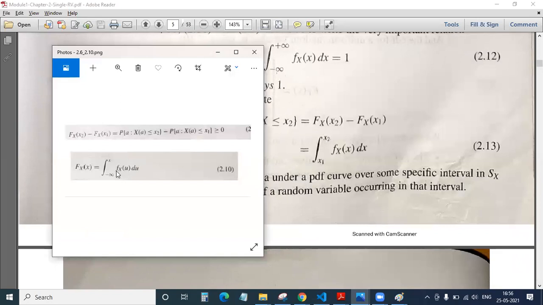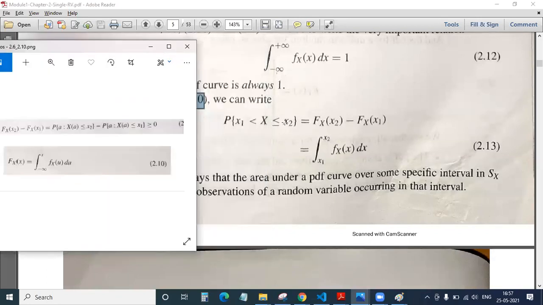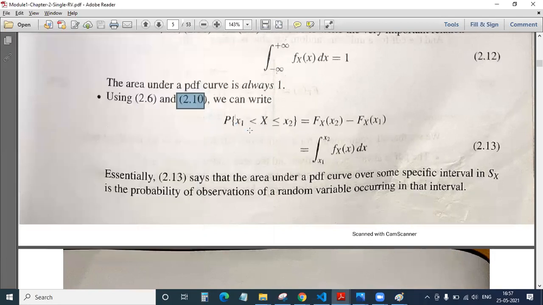We'll be replacing this minus infinity with the lower value, which is x1, and this x with the higher value, which is x2. We have assumed that x1 is less than x2. Therefore, x1 is the lower limit, and x2 is greater than x1, therefore it is the upper limit. Simple thing. Okay.